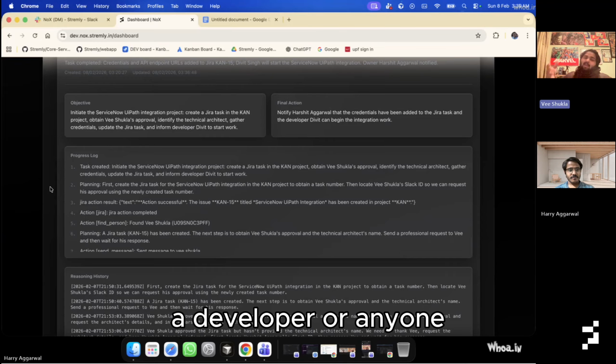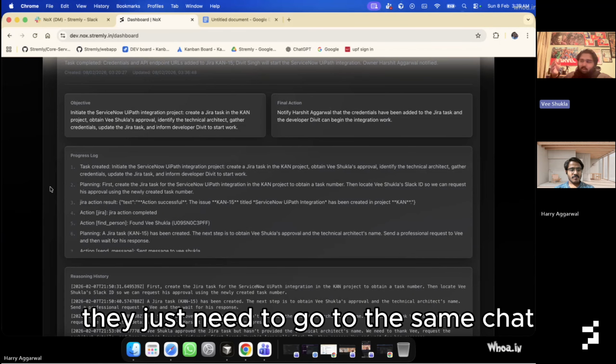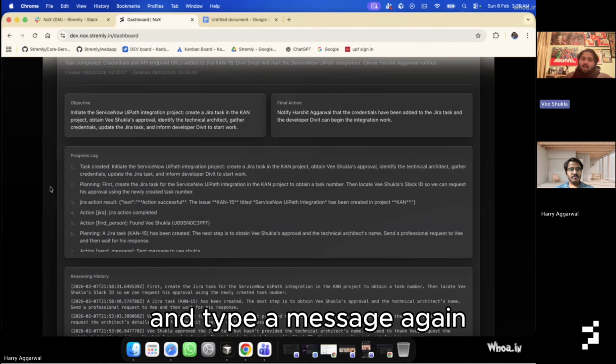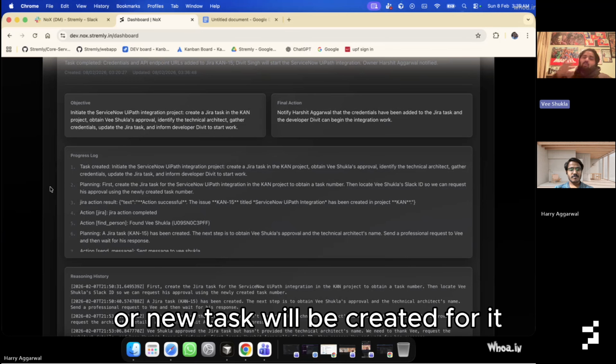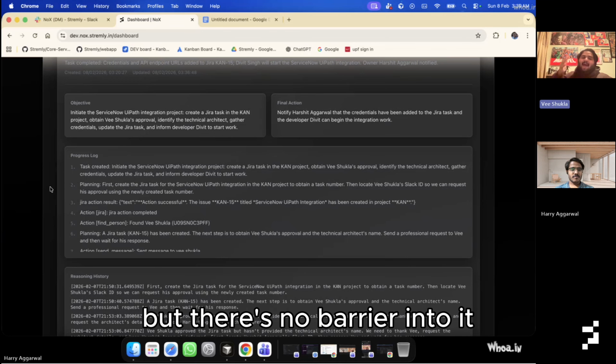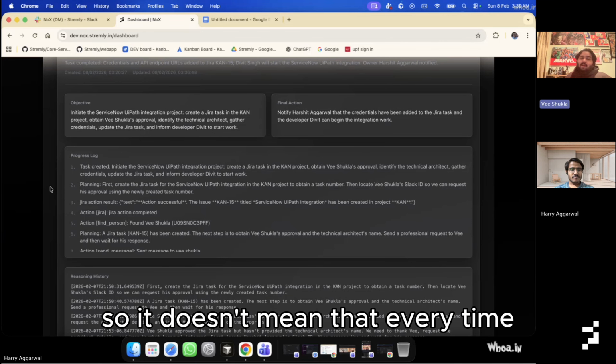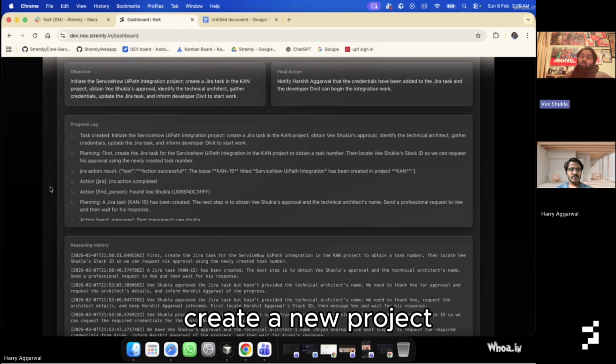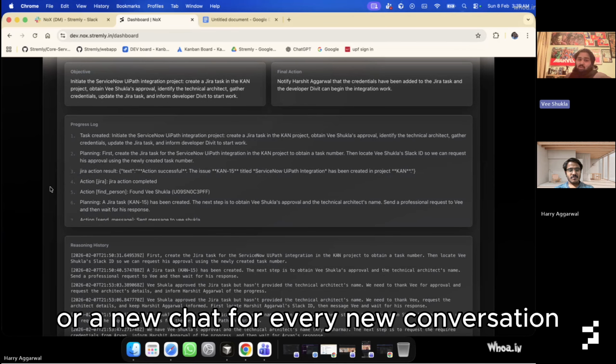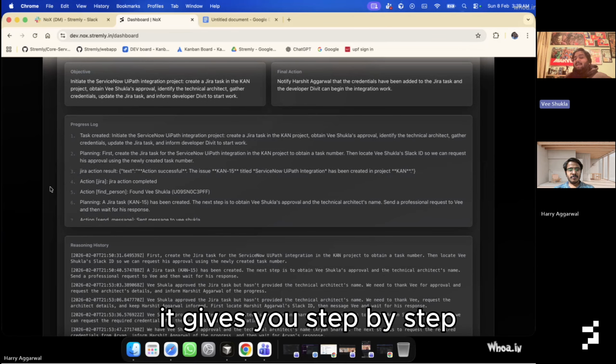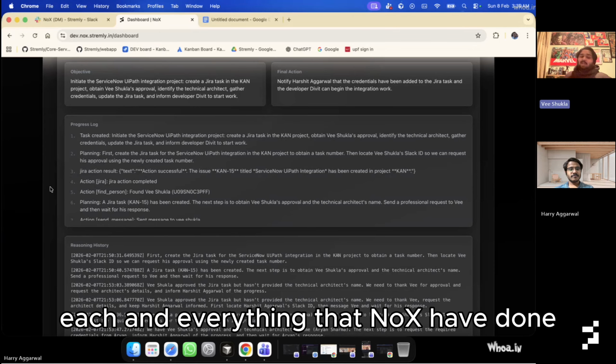A developer or any stakeholders involved in the conversation just need to go to the same chat and type a message again, and the task will be restarted, or a new task will be created for it. But there's no barrier to it. So it doesn't mean that every time the project manager will have to create a new project or new chat for every new conversation.